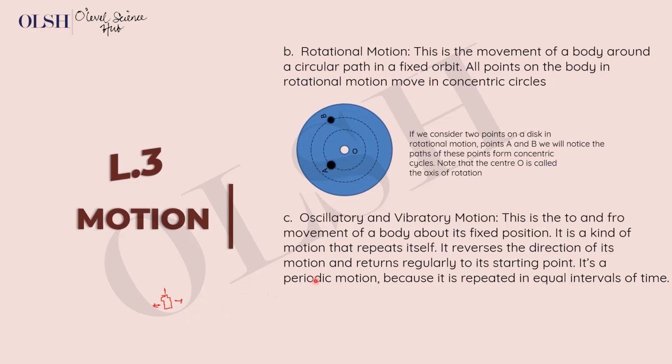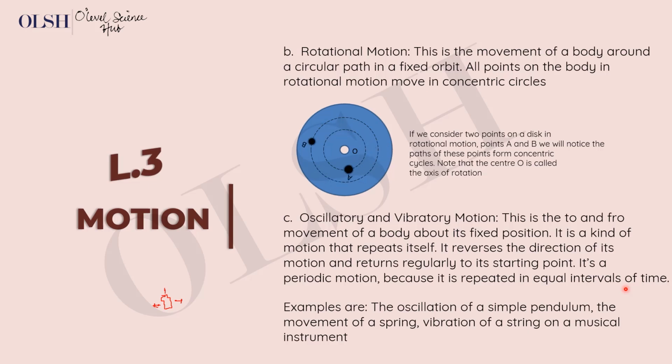So that to and fro movement of that body is what you call the vibratory motion. It can also be referred to as the oscillatory motion. It's a kind of motion that repeats itself. It reverses the direction of its motion and returns regularly to its starting point. You can see that it moves to this side, it comes back, moves to this other side, comes back, and that motion keeps repeating itself. It's periodic, because it's repeated in equal intervals of time.